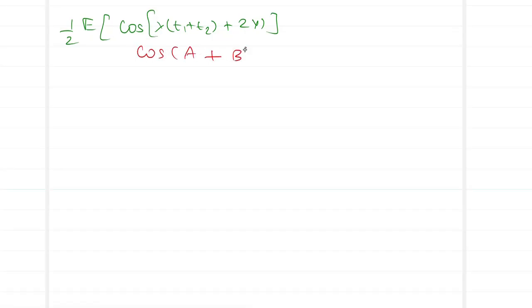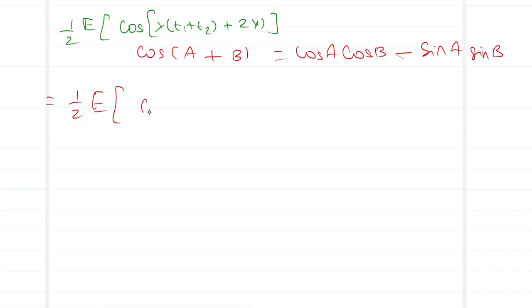Here we have half expected value of cos lambda T1 plus T2 plus 2y. This is my cos A plus B. Cos A cos B minus sin A sin B. So we have this as half expected value of cos lambda T1 plus T2 cos A cos B. What is cos B?